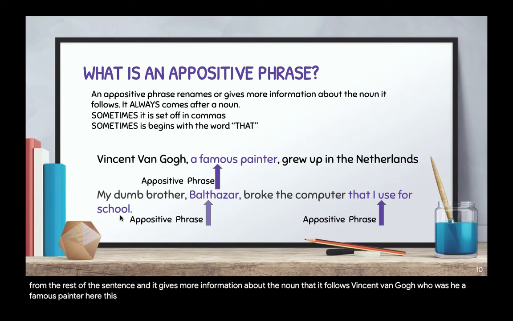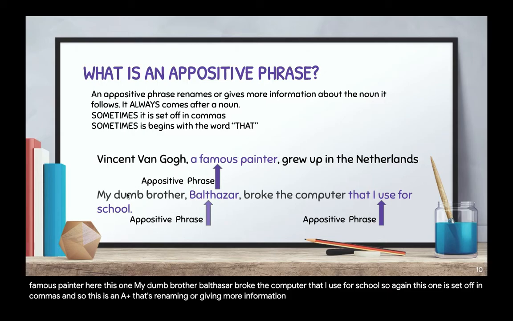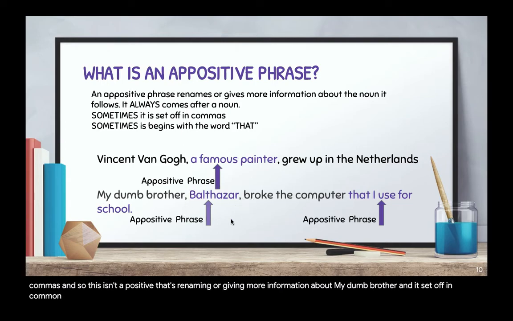Here, this one. My dumb brother, Balthazar, broke the computer that I use for school. So again, this one is set off in commas, and so this is an appositive that's renaming or giving more information about my dumb brother. And it's set off in commas, and so that lets us know that that's an appositive phrase.